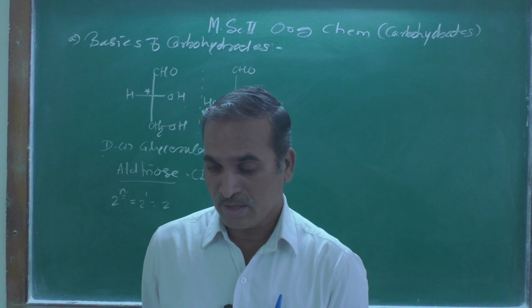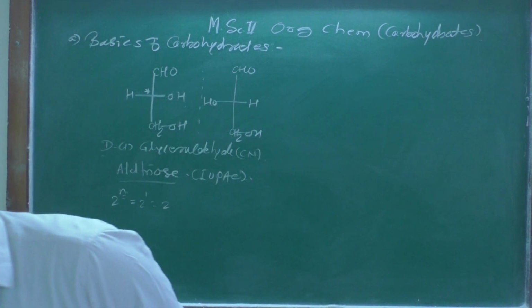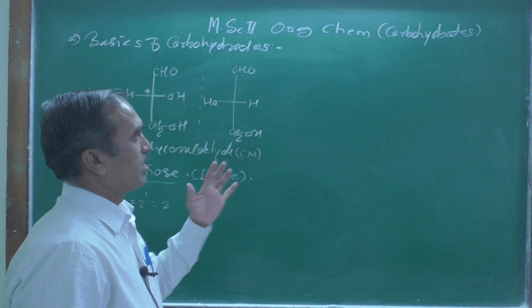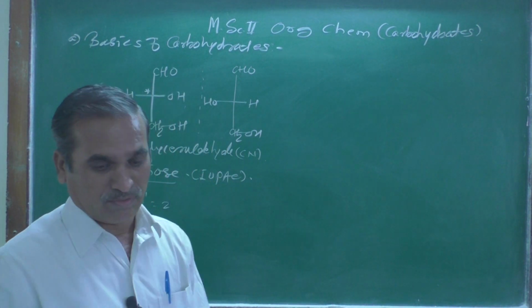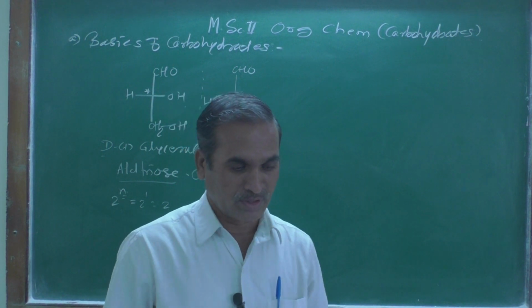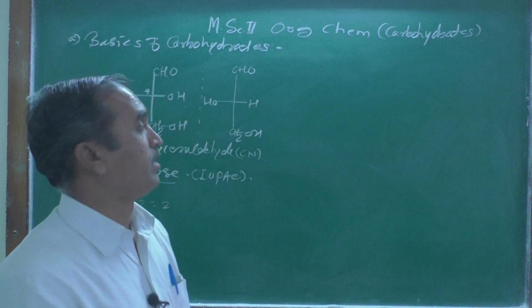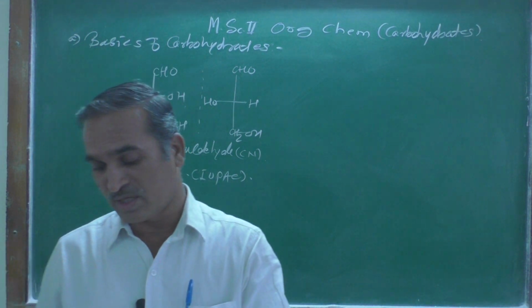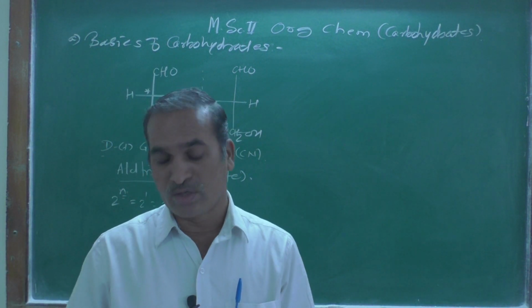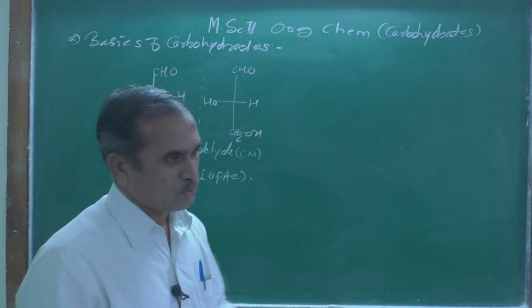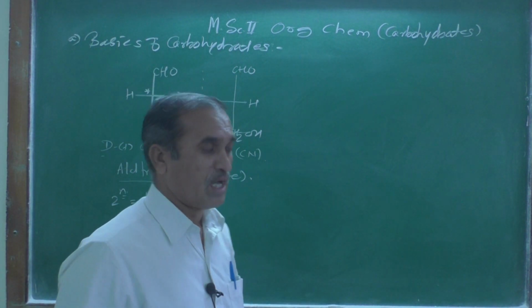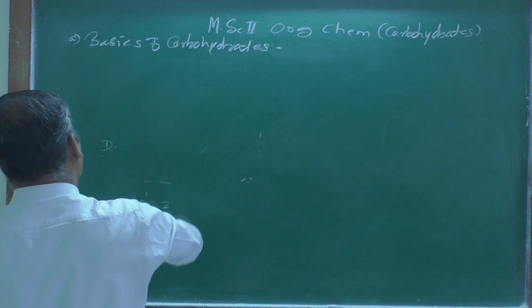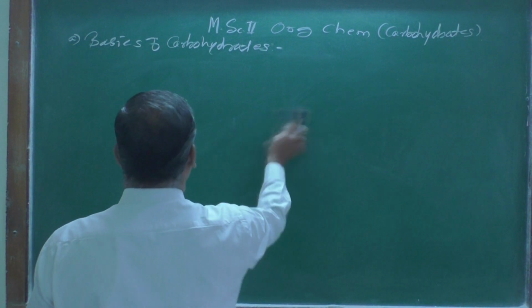They synthesized this kind of carbohydrate in the laboratory. How is it formed? Let us see. I am going to give you the trick regarding the Kiliani-Fischer synthesis, how they synthesized it in the laboratory, which we will see later on. But here, the simplest way to remember how to get those compounds, we are going to learn over here.